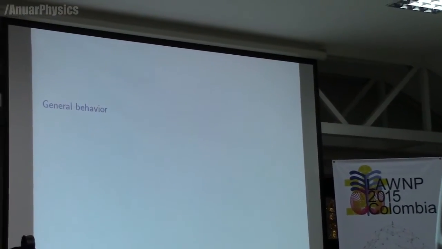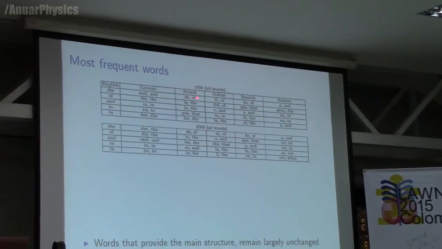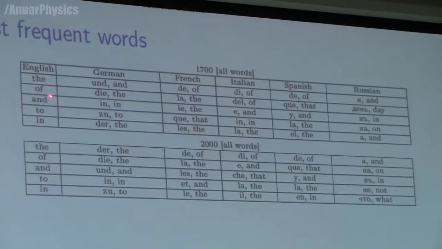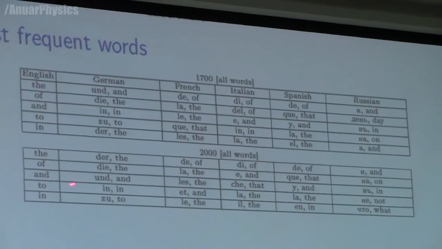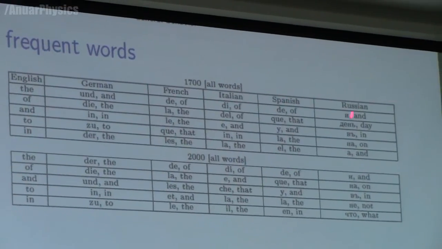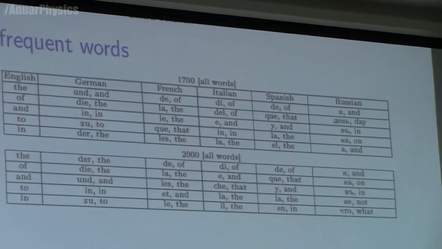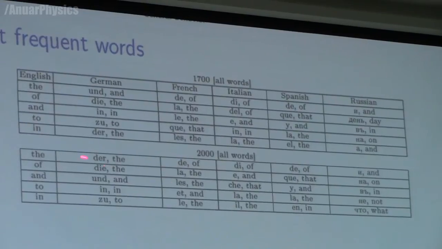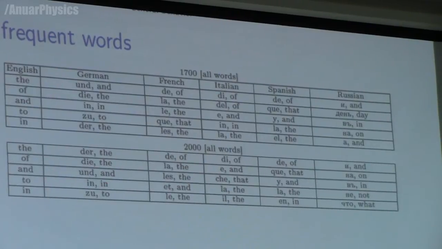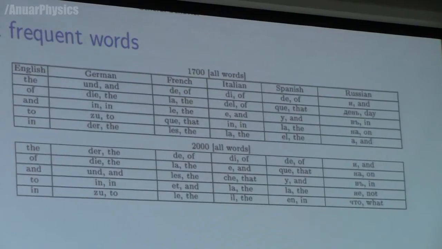So let us look at some aspects of this data. They're interesting by themselves. In 1700, the most used words in English were the, of, and, to, in. In 2000, it was exactly the same words. And across languages, you have English, German, French, Italian, Spanish, and Russian, the word in the original language together with one translation. This translation was done with Google Translate, and that allowed us to compare different languages. So we found that words that provide the main structure remain largely unchanged within time and across languages.